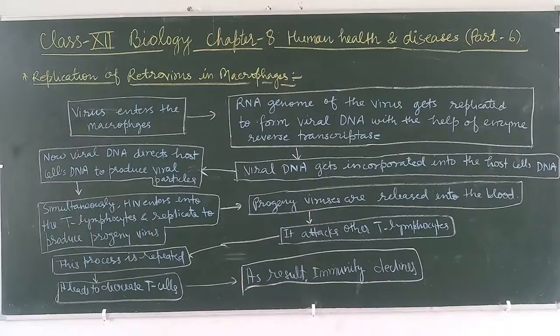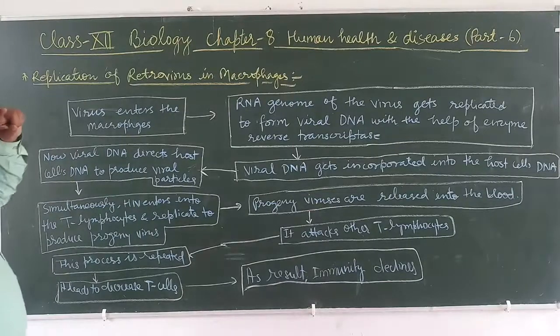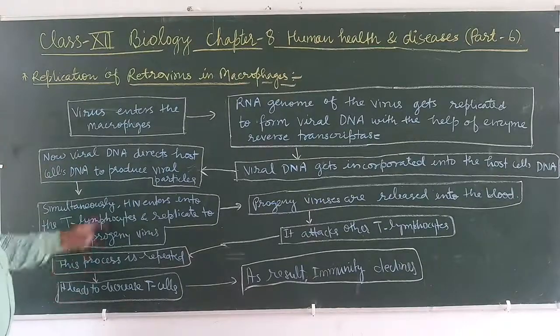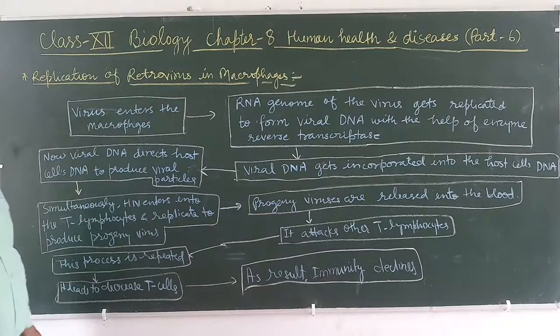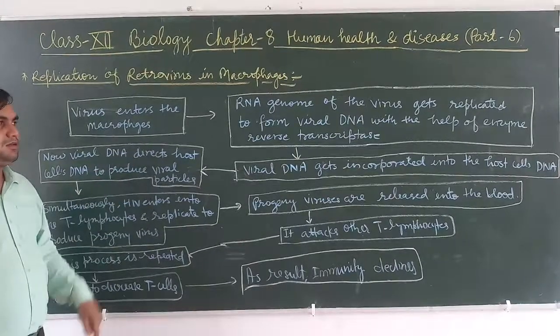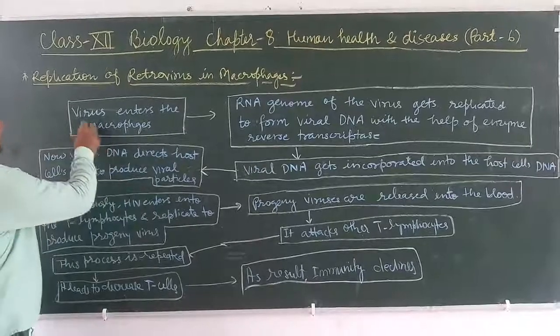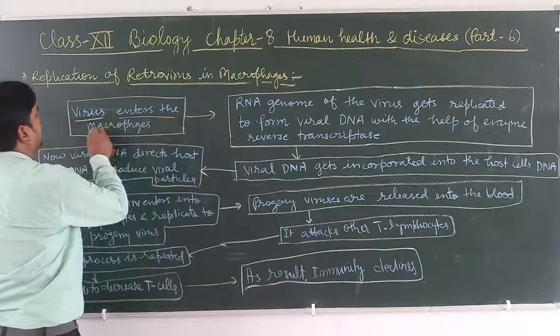Here is another topic, replication of retrovirus in the macrophage. You can see this in the linear diagram. First, the virus enters the macrophage.